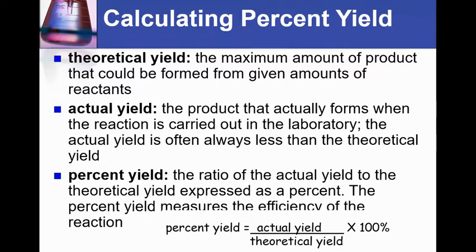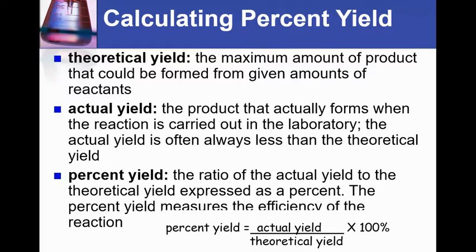For theoretical yield, you're going to have words like calculated, stoichiometry, should be produced. Those are the kind of things that indicate to you that you're going to be talking about theoretical yield. Actual yield is a lot of times given to us in the problem.